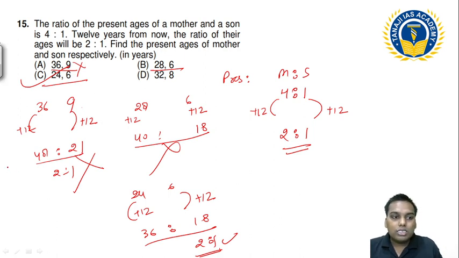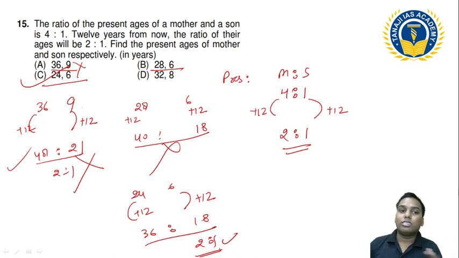So these calculations you can do in your mind as well. For example, 9 plus 12 is 21, 36 plus 12 is 48, so 21 and 48 are not in 2:1. Then 6 plus 12 is 18, 28 plus 12 is 40, and 18 and 40 are not 2:1 either. Then 6 plus 12 is 18, 24 plus 12 is 36, so 18 and 36 make 2:1. So this is my answer. We can check this orally.